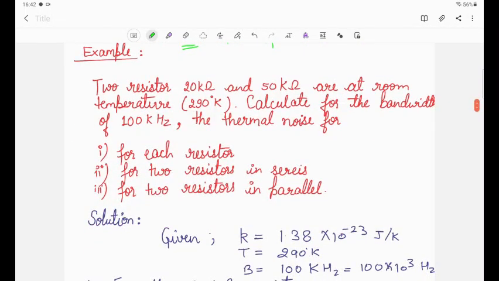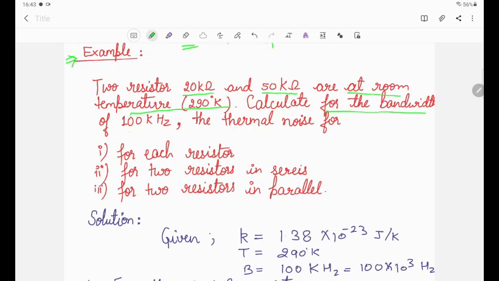Let us solve one example to understand the above derivation. Two resistors are there in the question: 20 kilo ohm and 50 kilo ohm at room temperature of 290 degrees Kelvin. The temperature in Kelvin is already given, and resistance is given in kilo ohm.